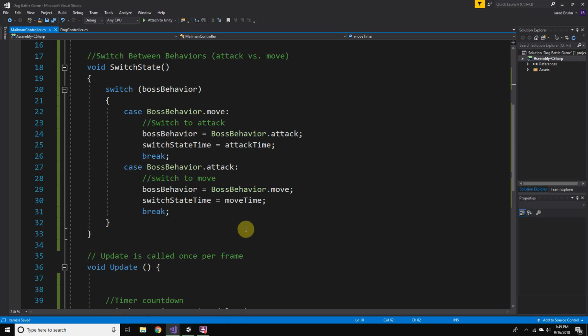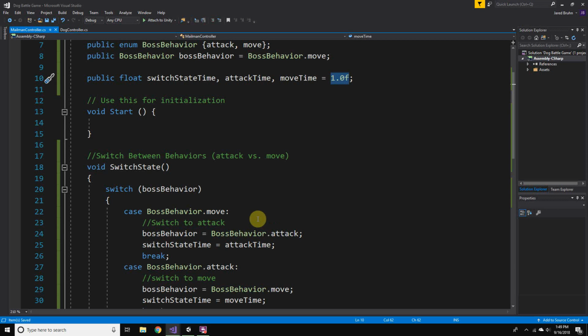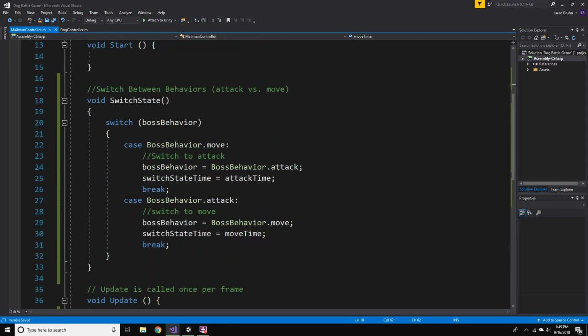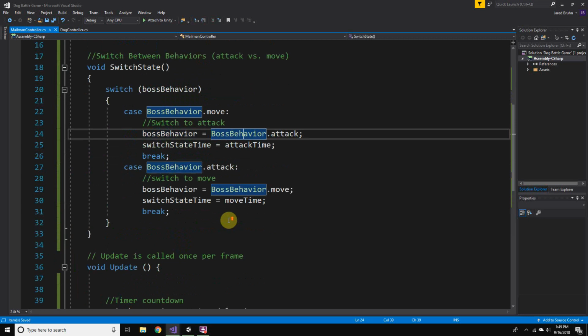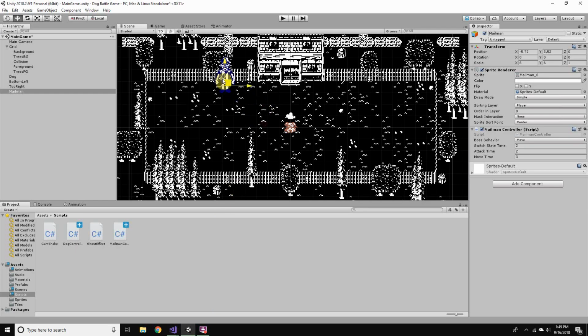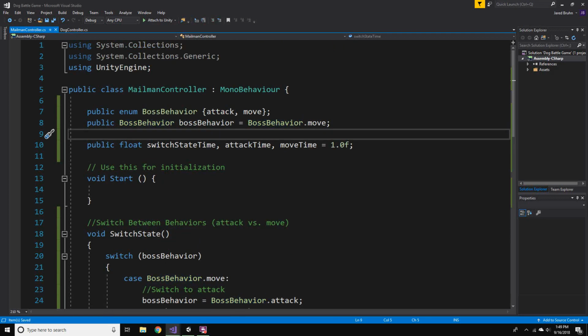Now, depending on which state, we'll need to trigger a particular animation and also say whether he's vulnerable or not. So let's get the move working first. And what we want for his movement is to sort of go in a random direction, or start out in a random direction and just bounce off the walls. So what we can do is we can specify a random vector up here.